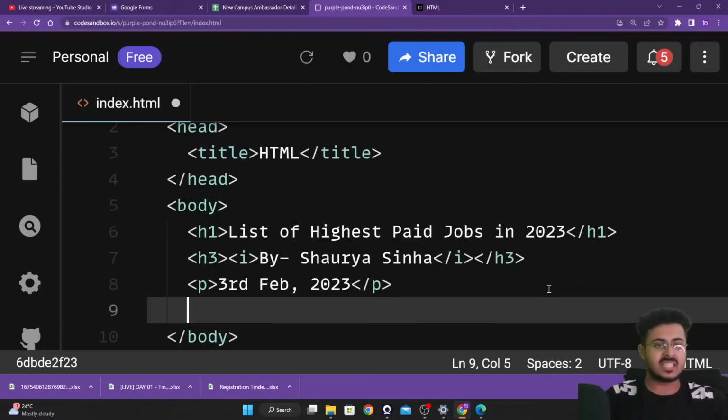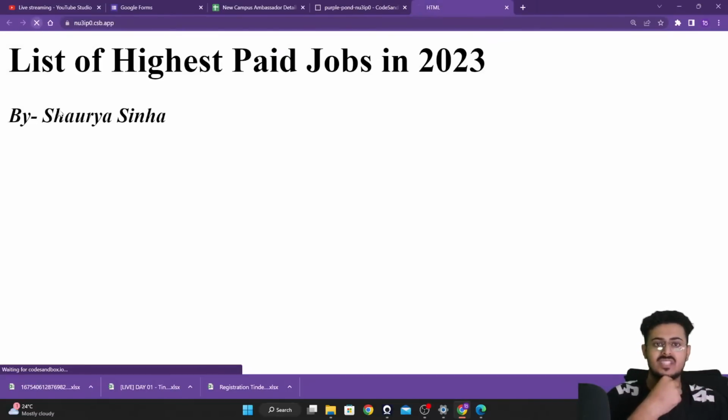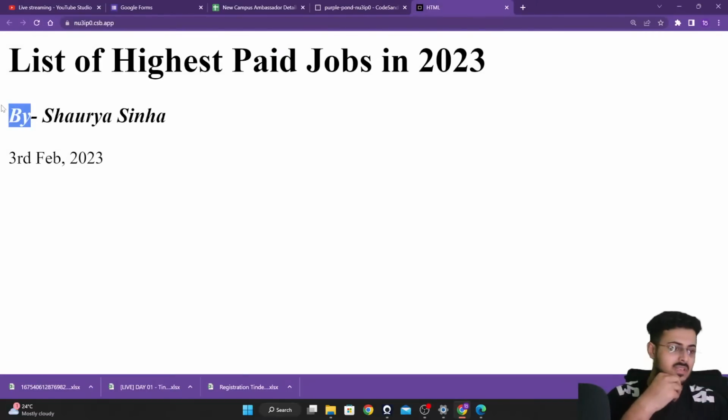Somebody's asking a question that the by is not in italics. Let us check. As you're able to see, the by is also in italics itself, guys, as you are able to see right over here. So 3rd Feb 2023, we have already put that as well.